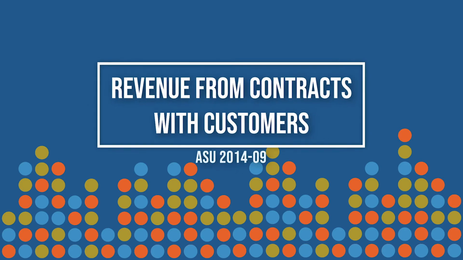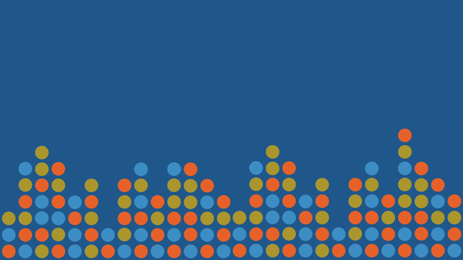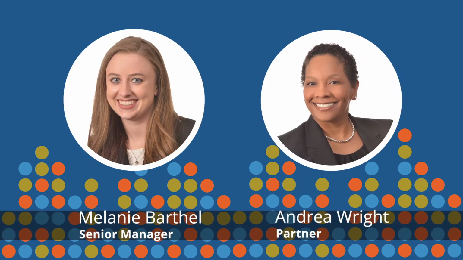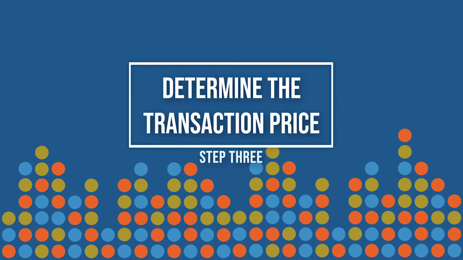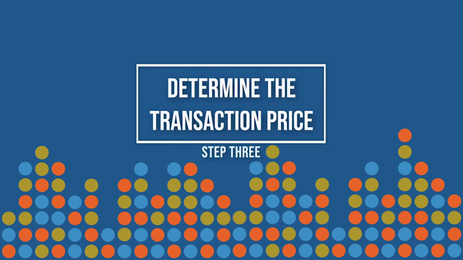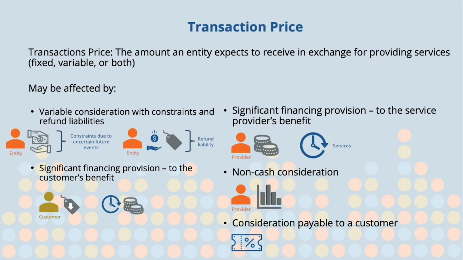Welcome to Nonprofit Revenue Recognition, ASU 2014-09, Revenue from Contracts with Customers, Step 3. Determine the transaction price. The transaction price is the amount the organization expects to receive in exchange for providing goods or services. There are several factors that can affect the transaction price, and some of those include the following.